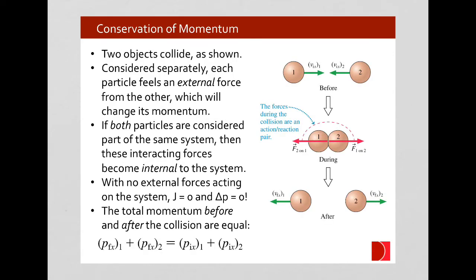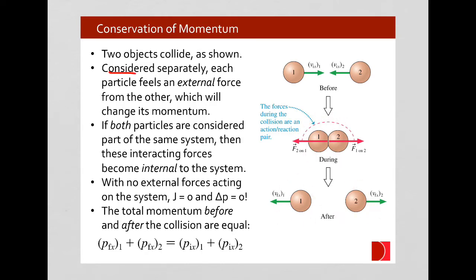We've been talking about collisions when we have an object hitting the wall, or also when you have two objects colliding with each other. We imagine in a collision, two objects would be coming towards each other, they would hit, and they would bounce off of each other in opposite directions.